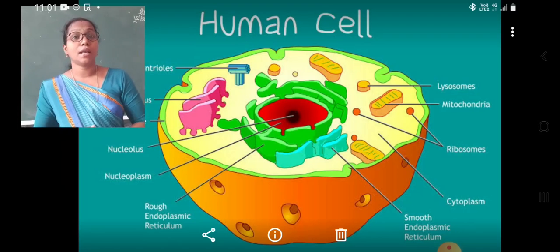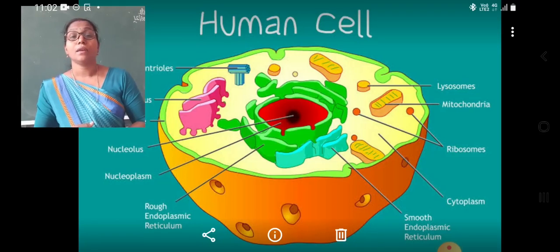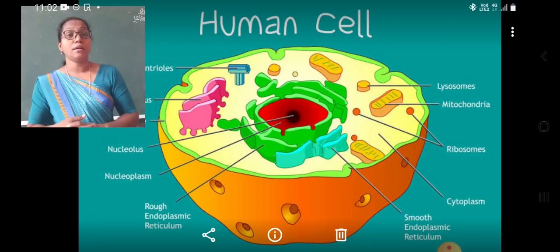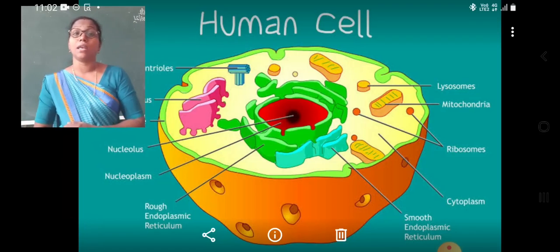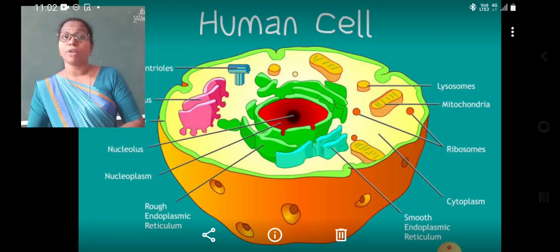We know that there are muscle cells, nephrons, neurons, epithelial cells or the skin cells. So different cells are present in our body. These cells perform various functions.